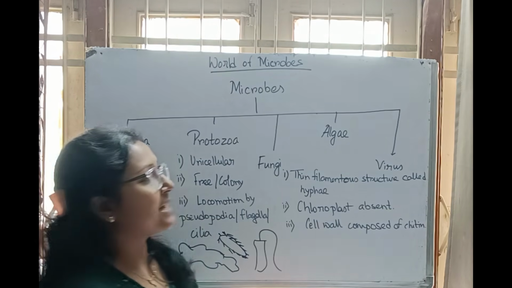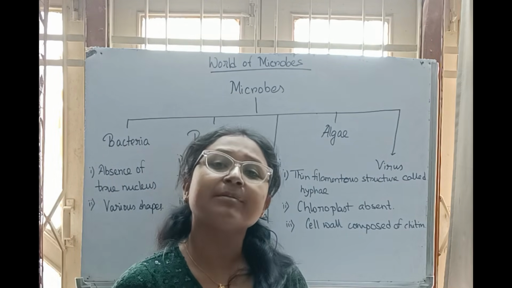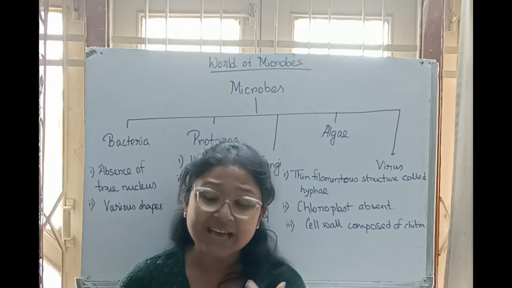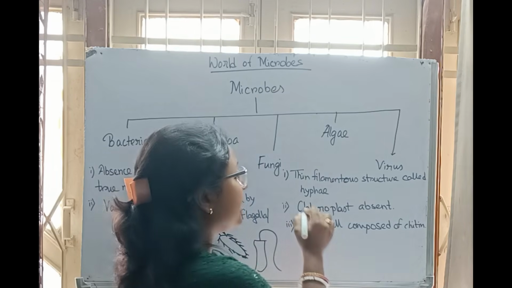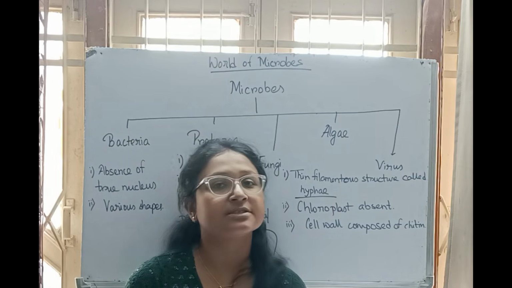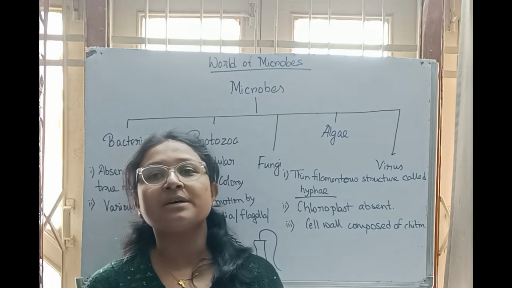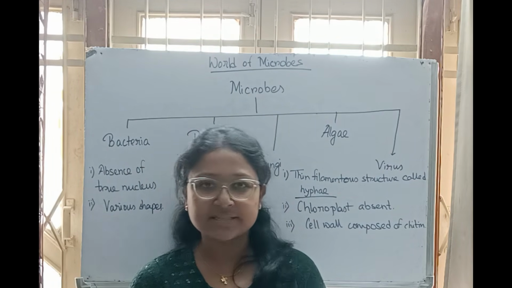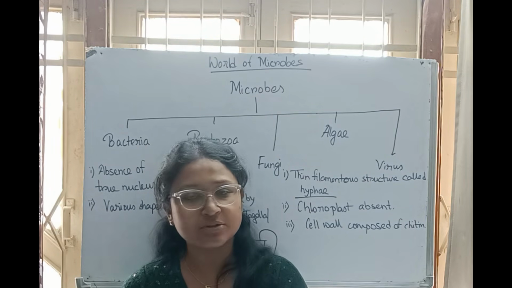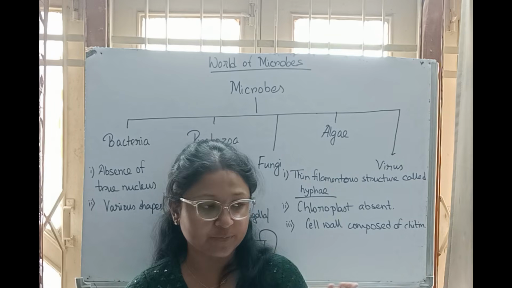Now coming to the characters of the fungi, they are very thin, filamentous structures. Filamentous means thread-like structure. Very thin thread-like structures, and those thread-like structures are termed as hyphae. So thin filamentous structures present in the fungi are termed as hyphae. And chloroplast absent. We have already learned plastids, and chloroplast provides green pigment to the plant. Now chloroplast is absent means they are not provided with green color.